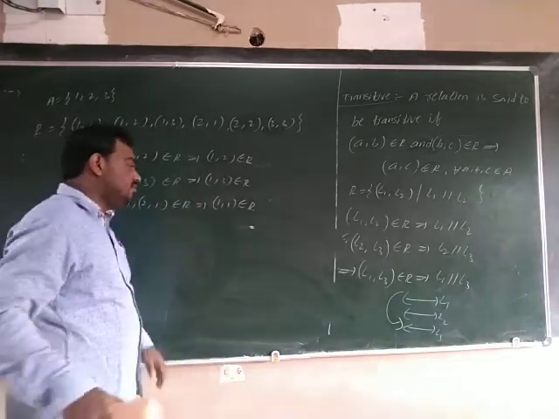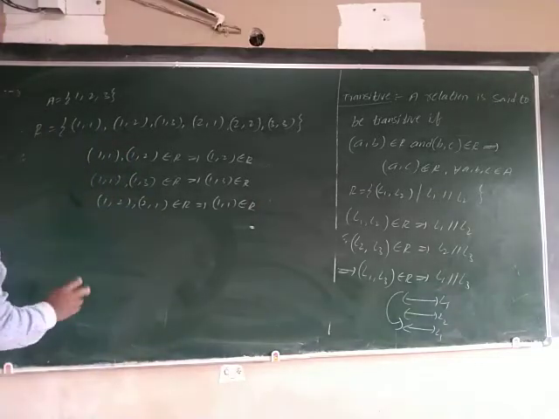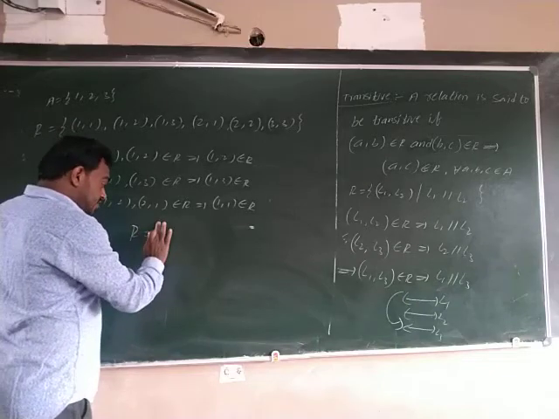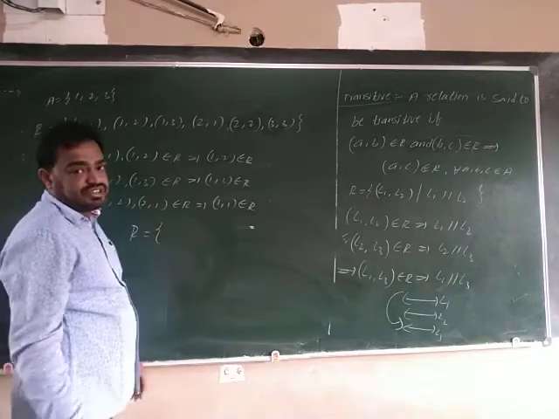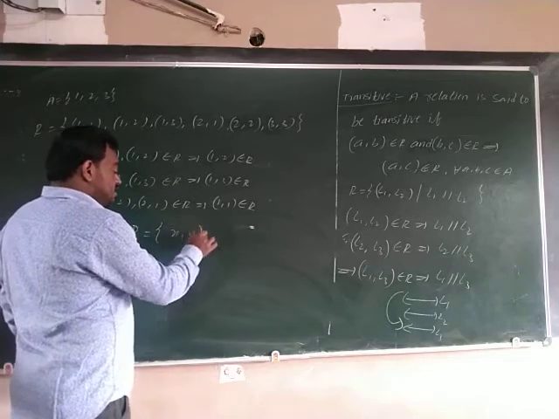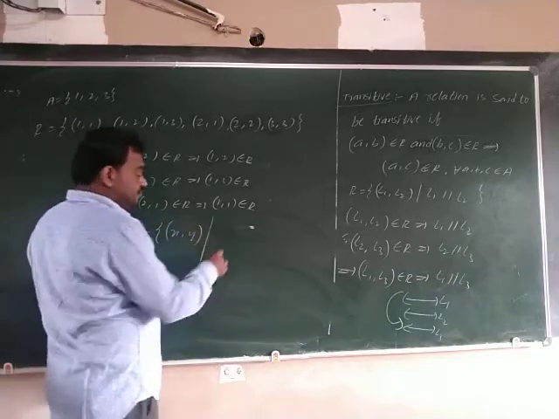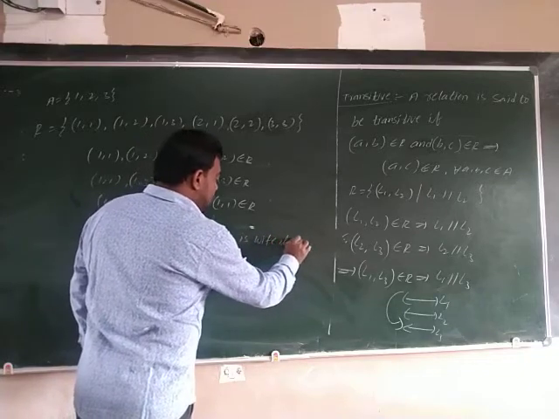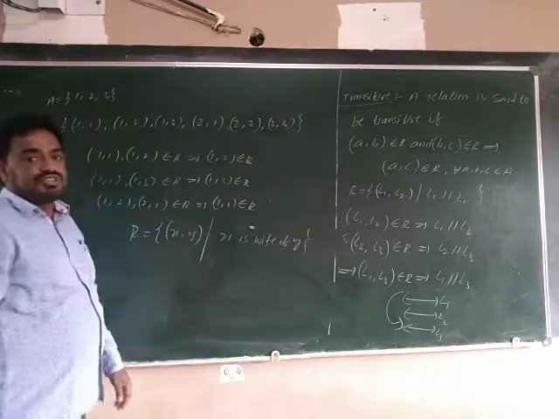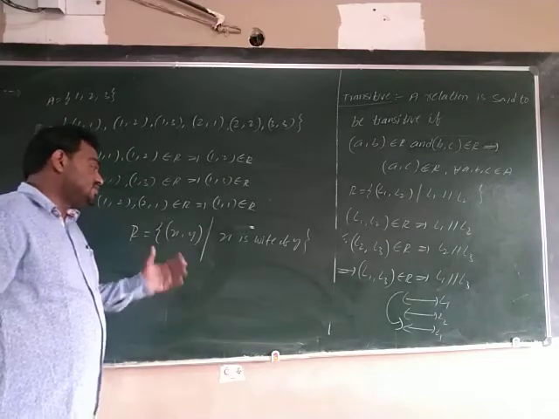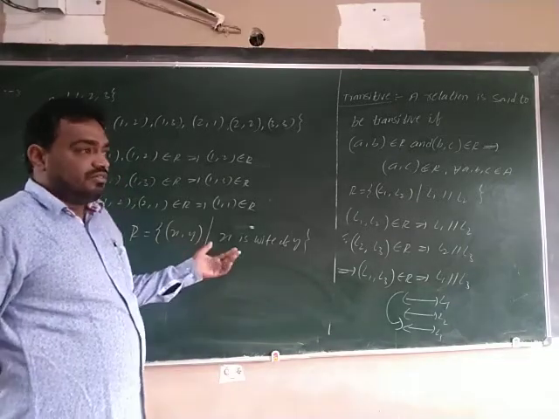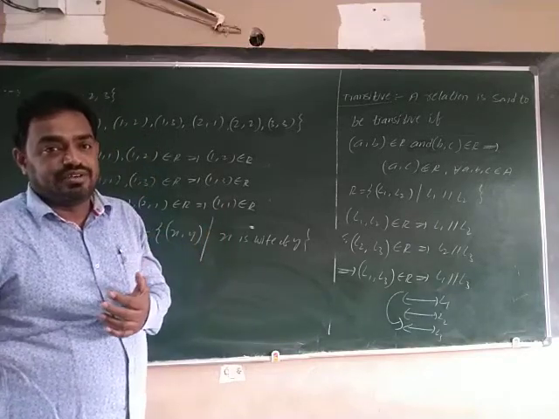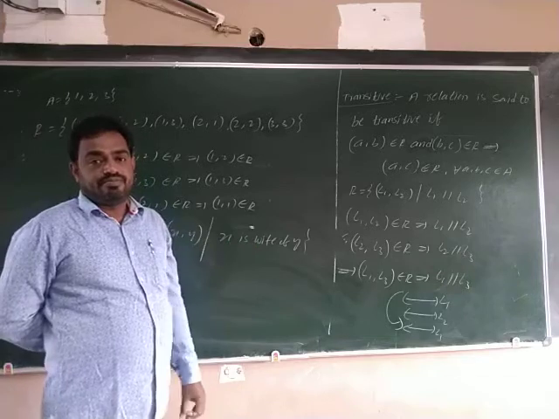See, in the content we have one question. You see the relation R. This is a textbook question only. The relation R is defined as the ordered pairs (x, y) such that x is the wife of y. Is it transitive or not? Pause the video and think about whether it is transitive or not.